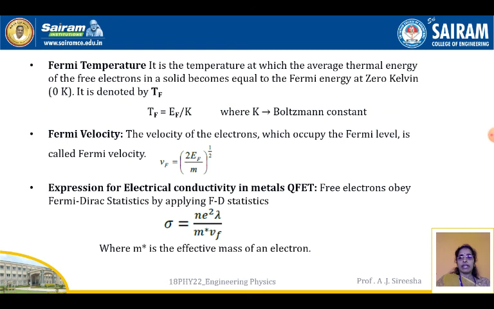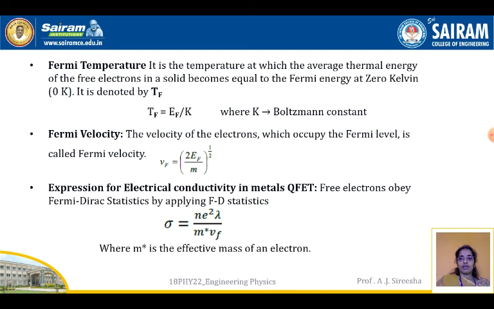Next, what is Fermi temperature? It is the temperature at which the average thermal energy of a free electron in a solid becomes equal to the Fermi energy at 0 Kelvin. It is denoted by TF. So TF is equal to EF by k, where k is nothing but the Boltzmann constant. Fermi temperature is the temperature at which the average thermal energy of a free electron in a solid becomes equal to the Fermi energy at 0 Kelvin. It is called the Fermi temperature.